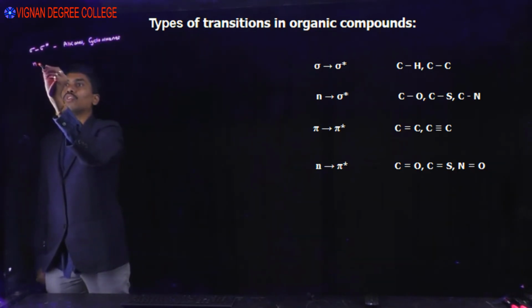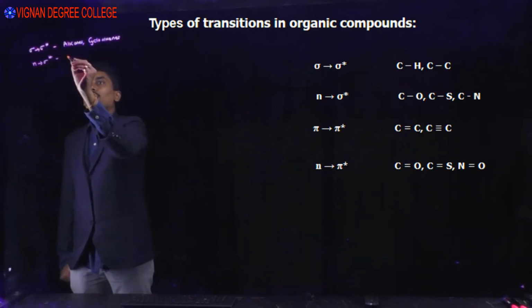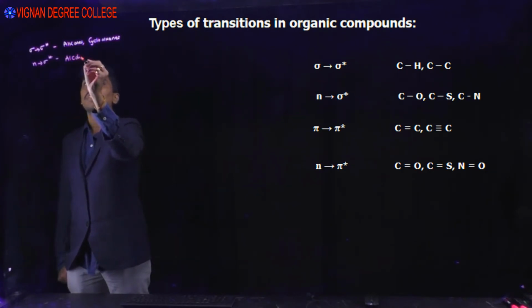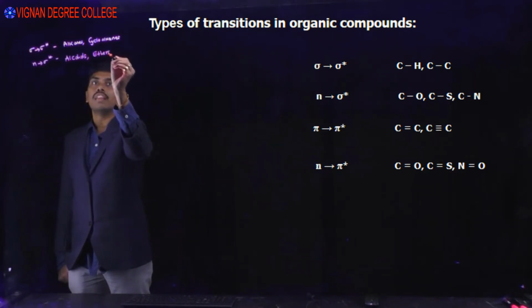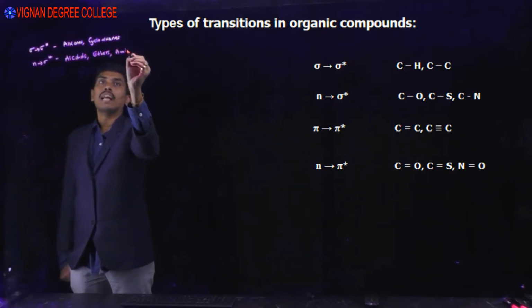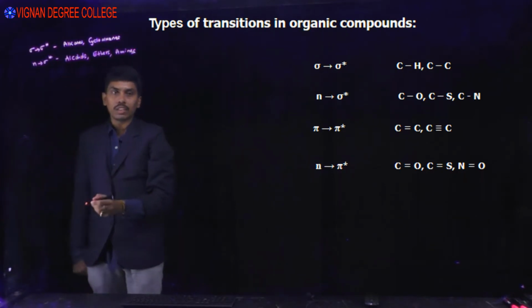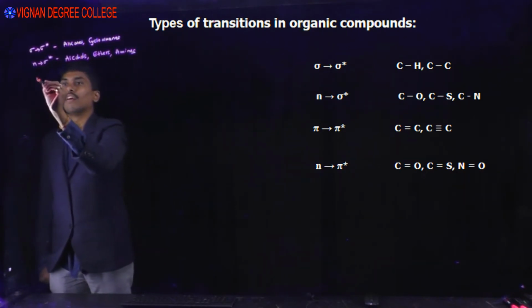If you see n to sigma star, for example, alcohols, ethers, amines, alkyl halides, etc., n to sigma star transition occurs.